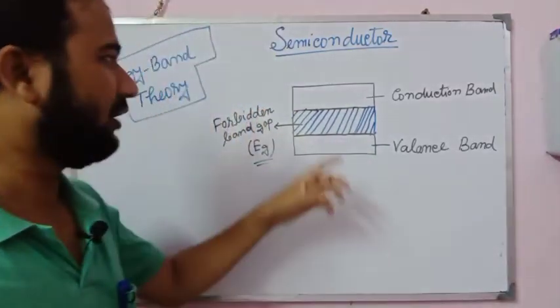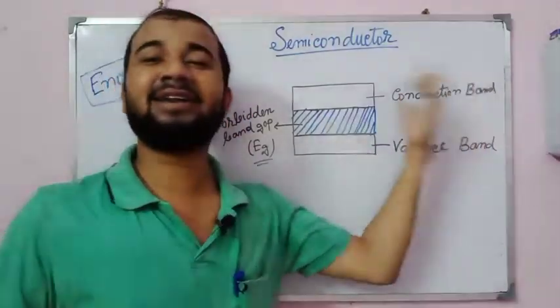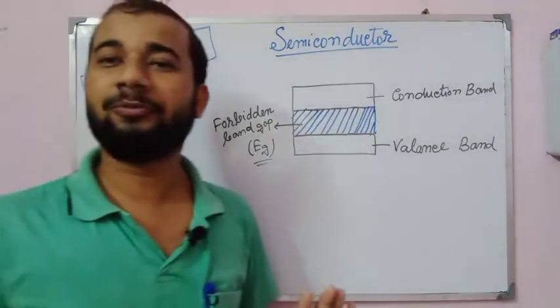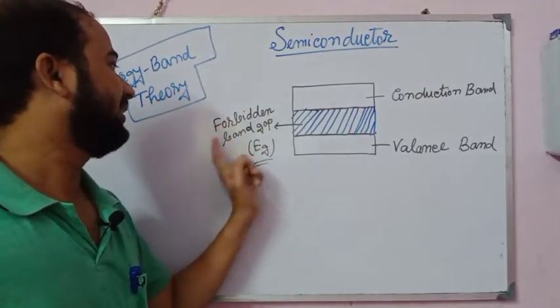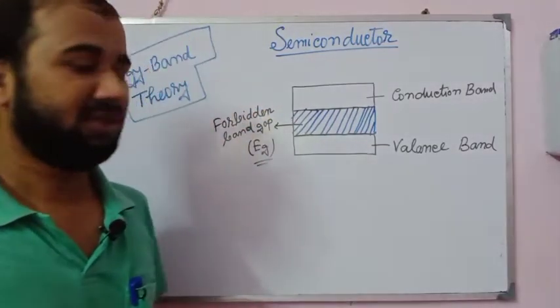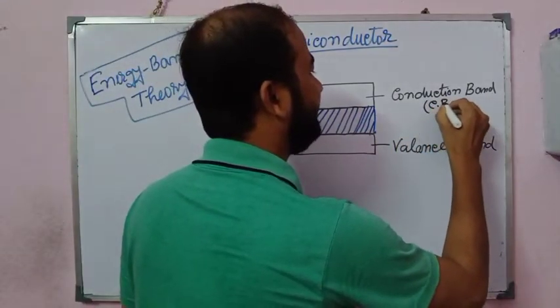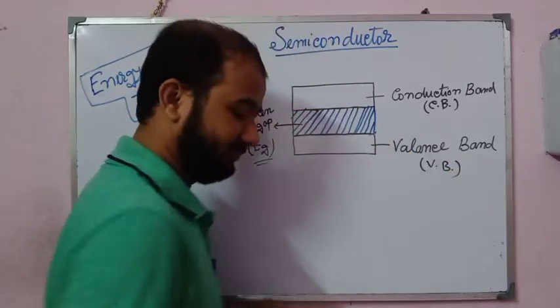Now there is a gap between the valence band and the conduction band. This gap is called the forbidden energy gap or forbidden band gap, written as EG. Conduction band in short form is CB, and valence band is VB.